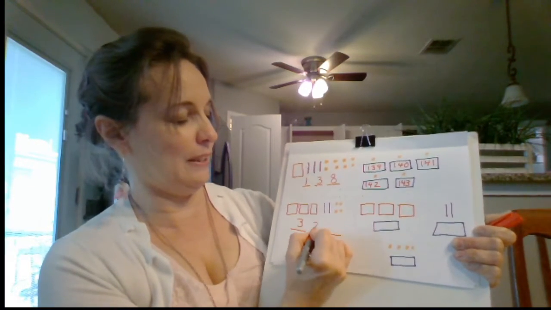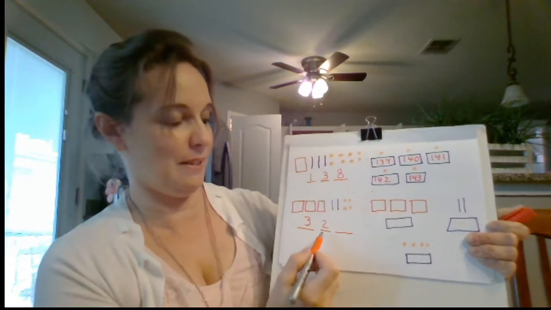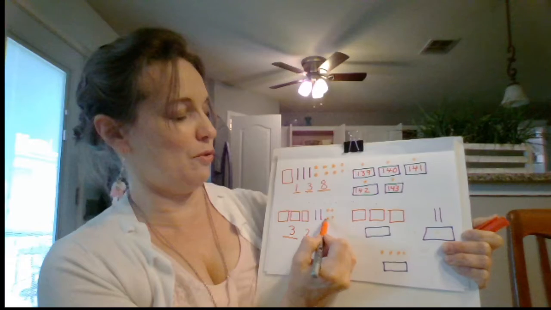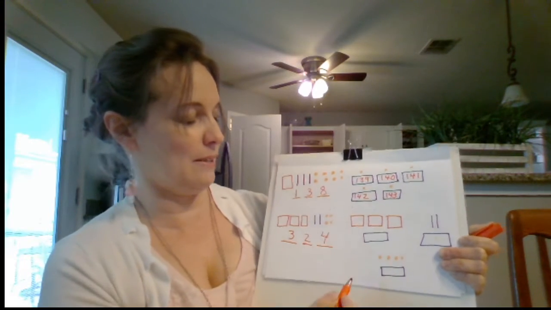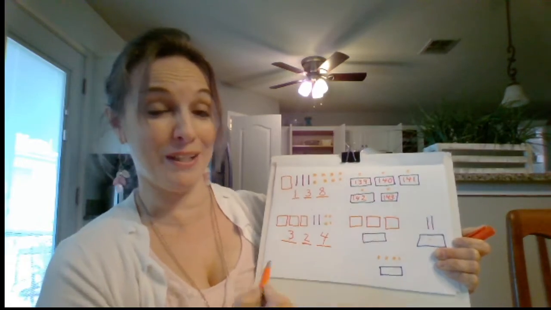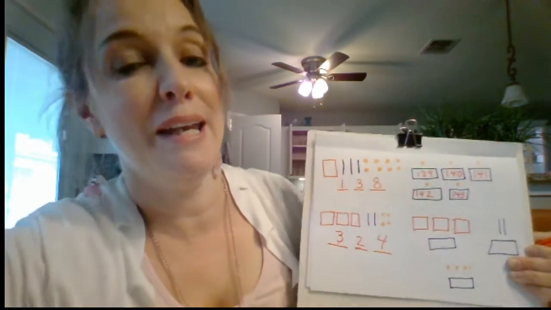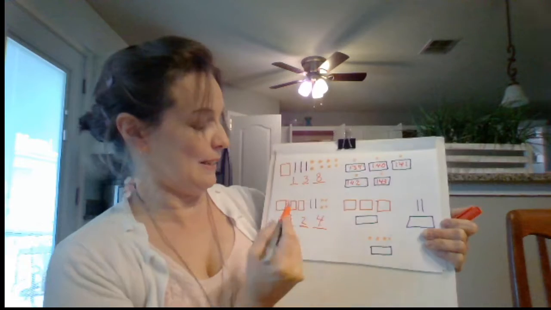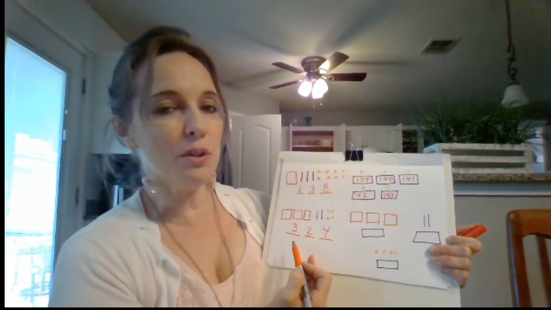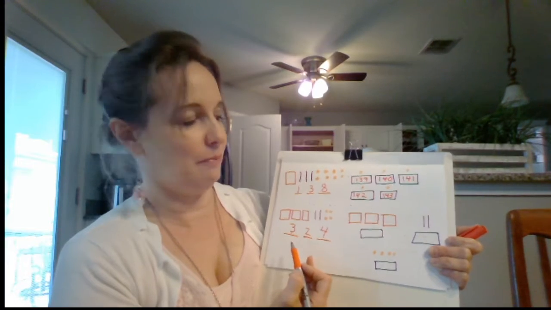I have 2 tens, or I have 10, 20. This 2 in this place means I have 20. And I have 1, 2, 3, 4. I have 4 ones. So this shows me 4, this shows me 20, this shows me 300, because it's our own little math language and it shows us by what place it's in. So we have 324.